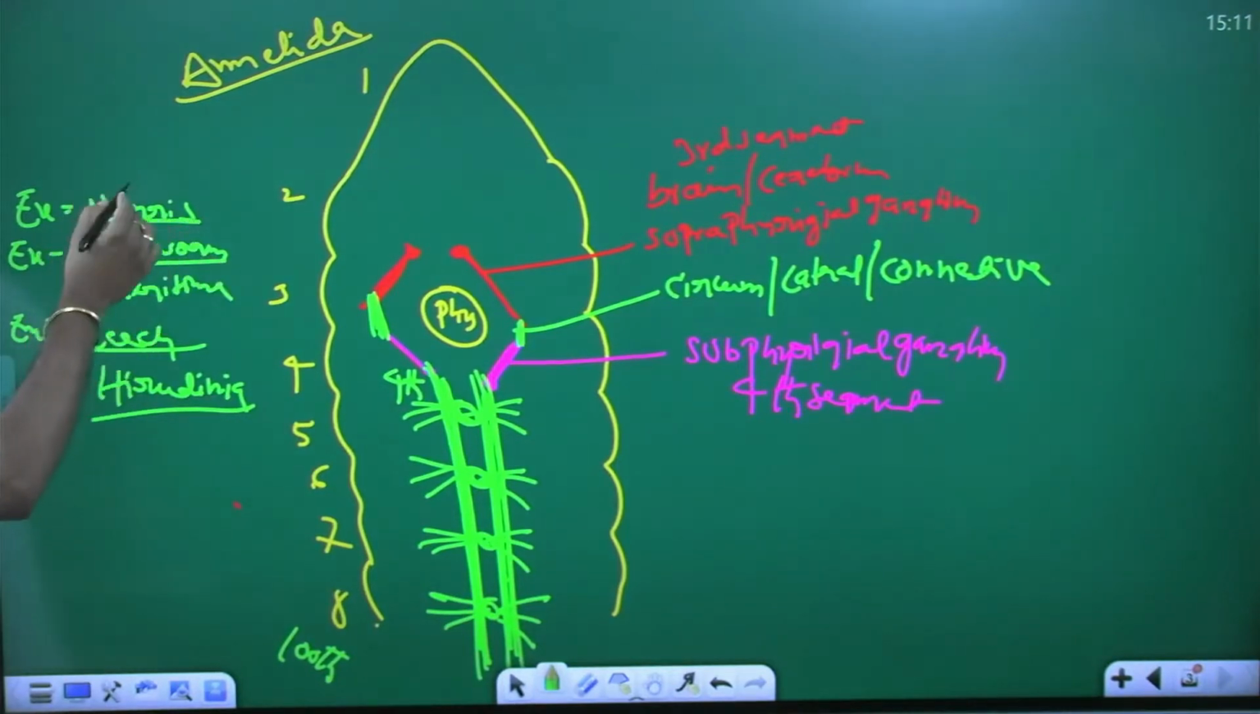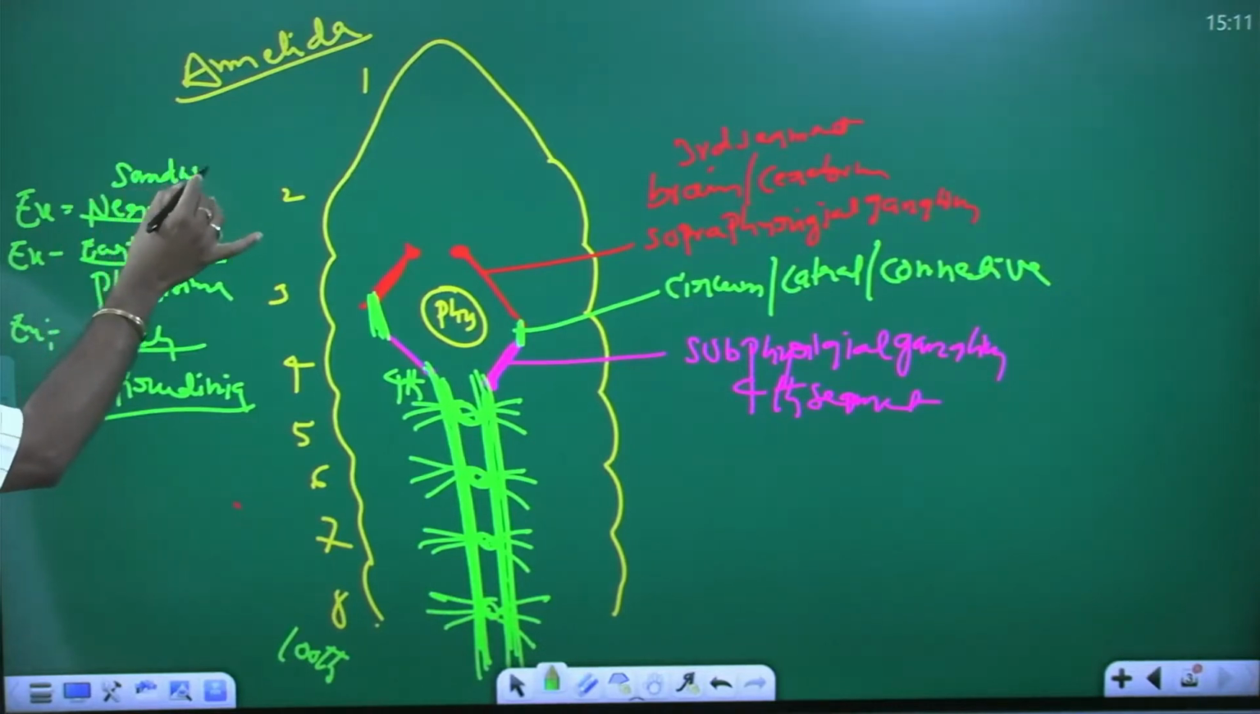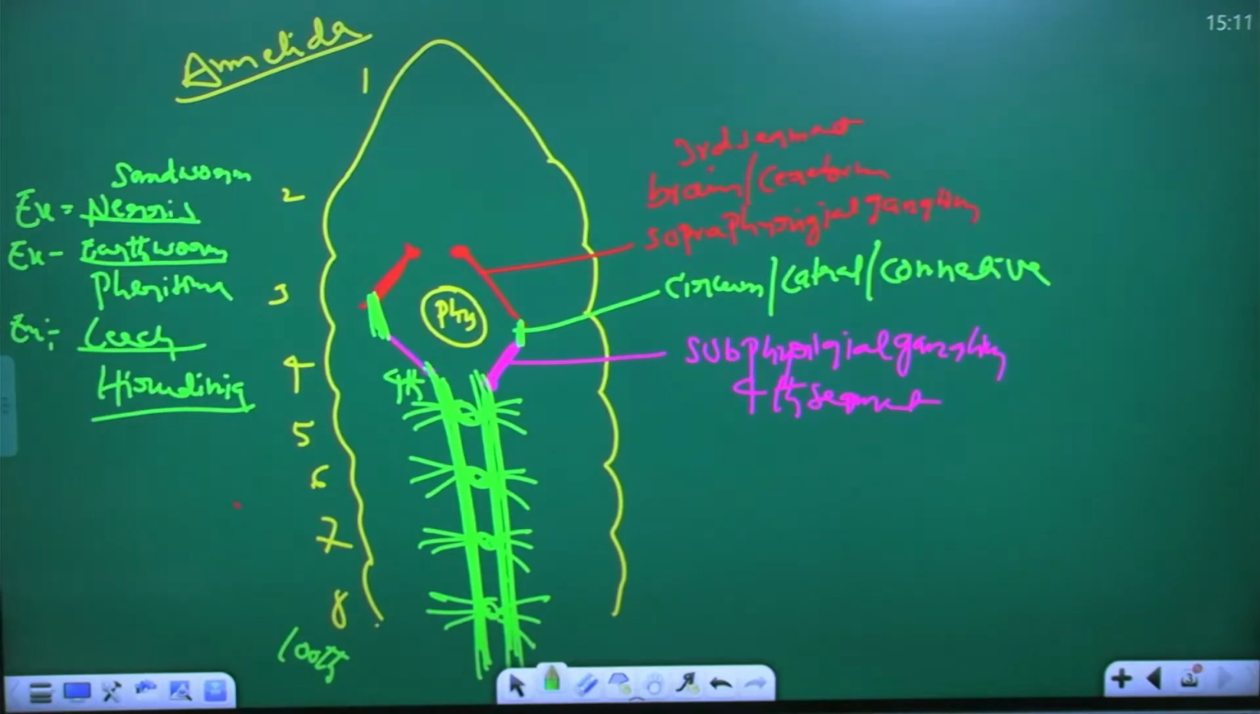Nereis common name is what? Ragworm or sandworm. So Nereis is unisexual. Earthworm and leech are bisexual. So now completed annelida characters.